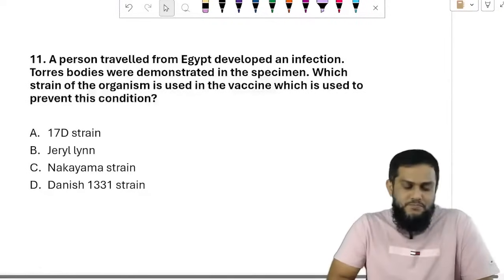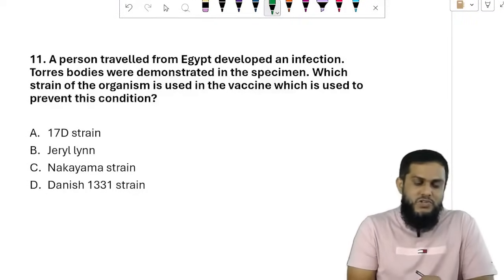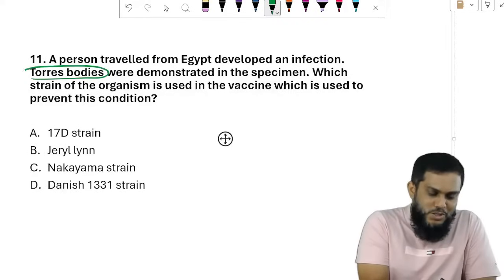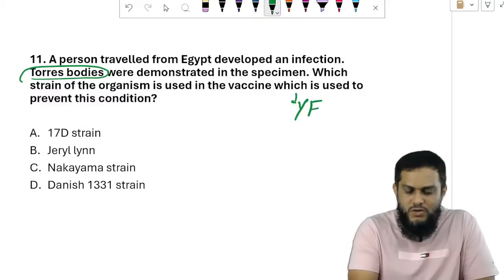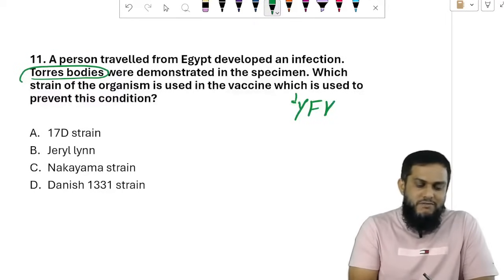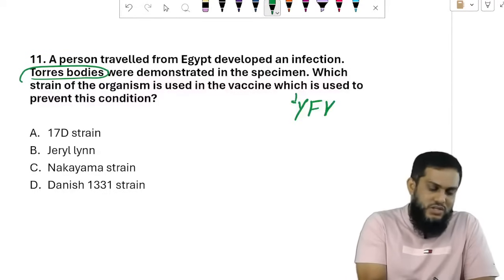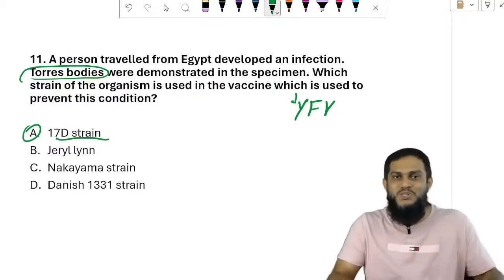Mumps, measles, and rubella. A person traveled from Egypt and developed an infection. Councilman bodies were demonstrated in the specimen. So you know the person is suffering from yellow fever virus infection. Which strain of the organism is used in preparing the vaccine? You know the strain is 17D strain. Very simple, straightforward, easy questions.